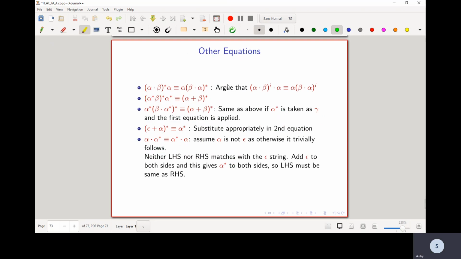Here are some other equations that you can derive. I have given some hints for how to prove these equations. All of them, more or less, you have to prove set theoretically. Maybe you have to break up some sets and then prove that each set is contained. So maybe you have to break up the sets.